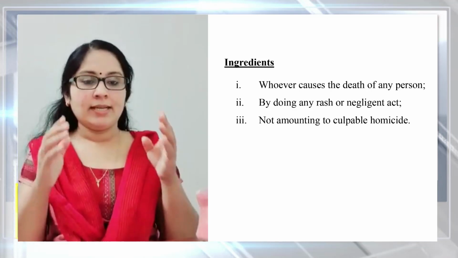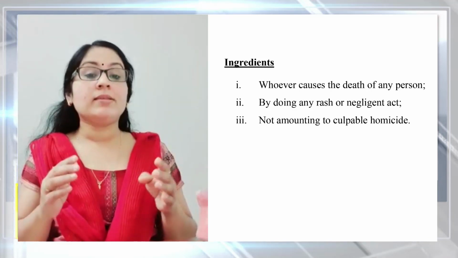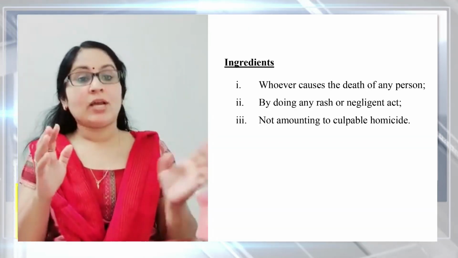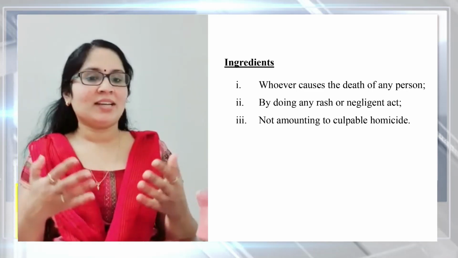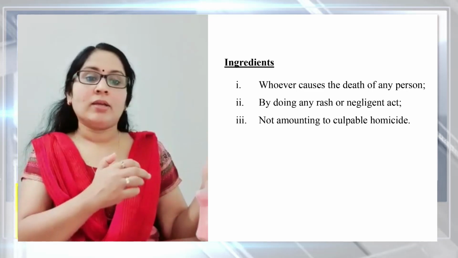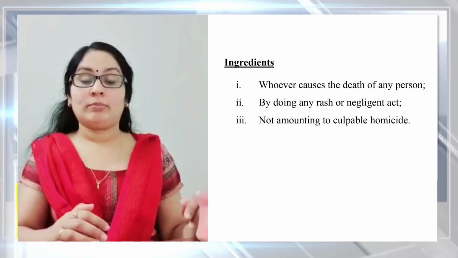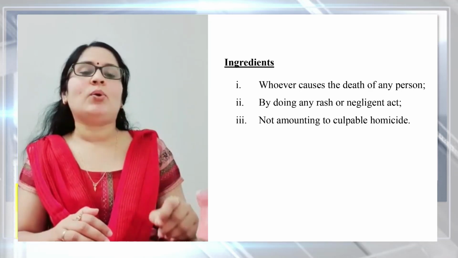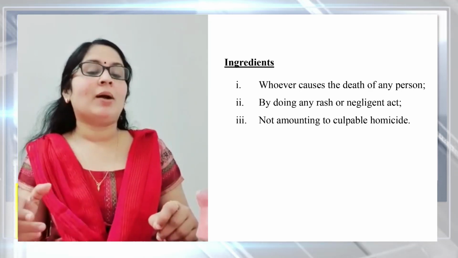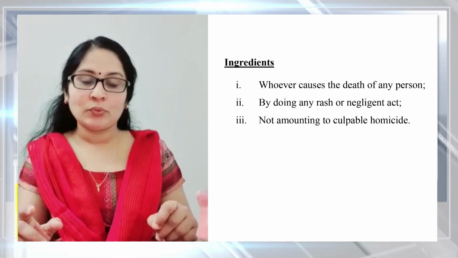And this section 304A is intended to cover the cases where a person, without having intention and knowledge on his part to cause the death of another person, causes death. That means absence of intention and knowledge is the main component for this section 304A.